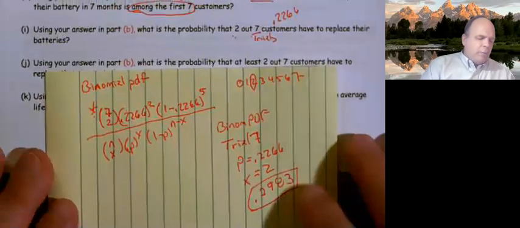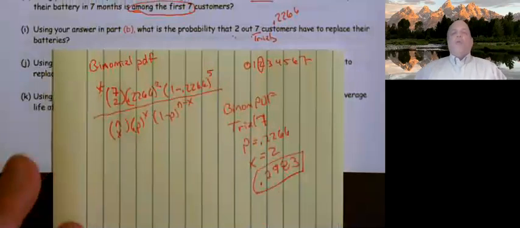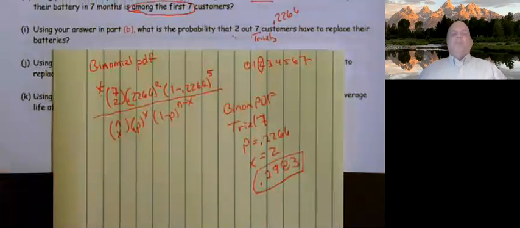All right, so back to this problem. The question is, why did I use a PDF versus a CDF? Why did I use a binomial as opposed to a geometric? I'm going to start with why I used a binomial as opposed to a geometric. If it had been a geometric, they would say, what's the probability of finding the first one out of 2, or the first one out of 7, the first person that had to replace their battery?